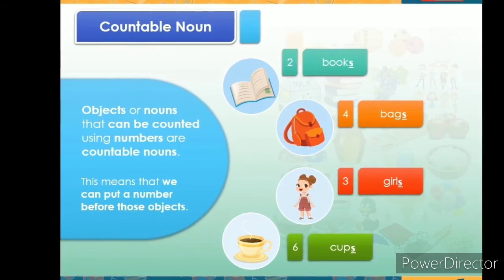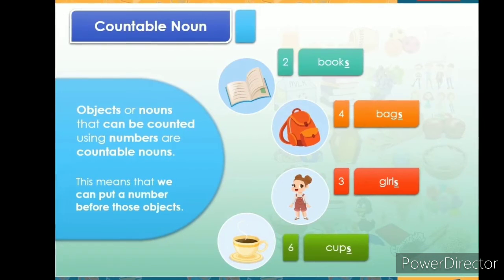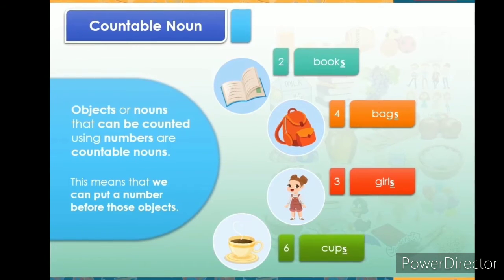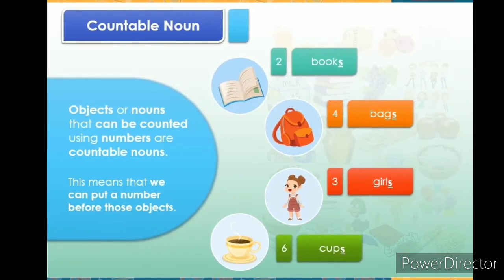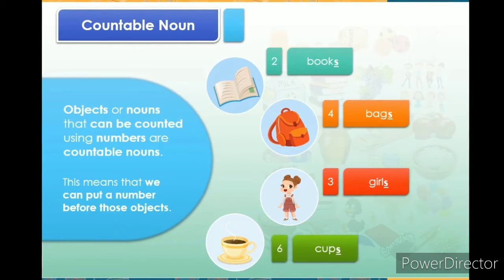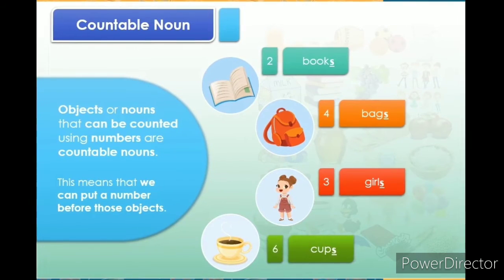Countable nouns are objects or nouns that can be counted using numbers. If you are able to count the objects or nouns using numbers, that is a countable noun.